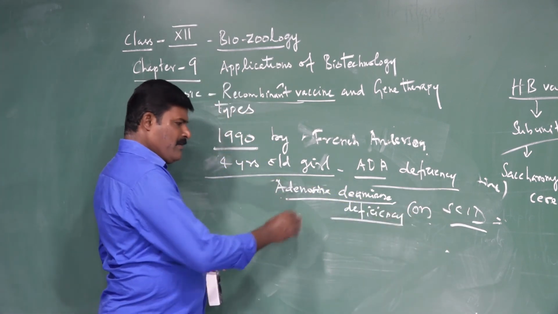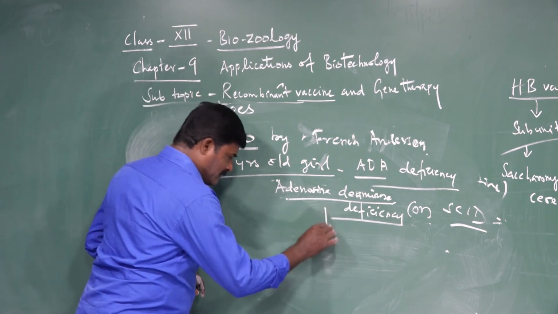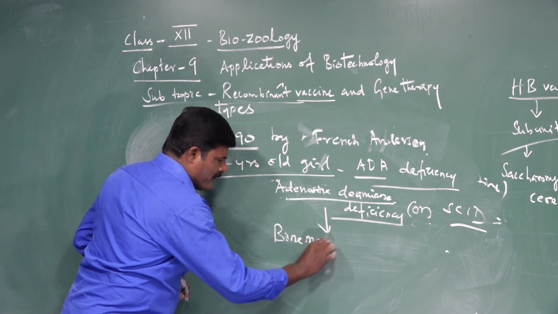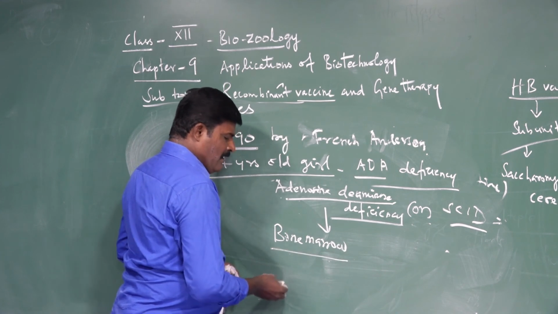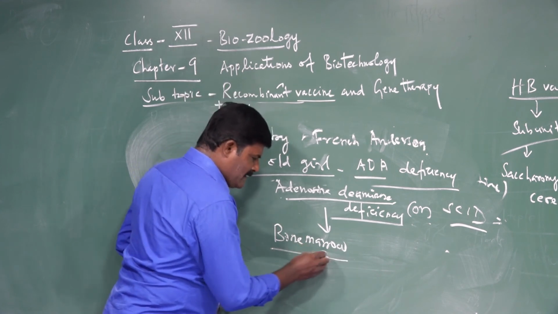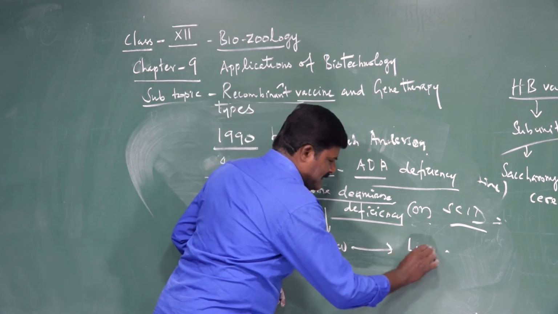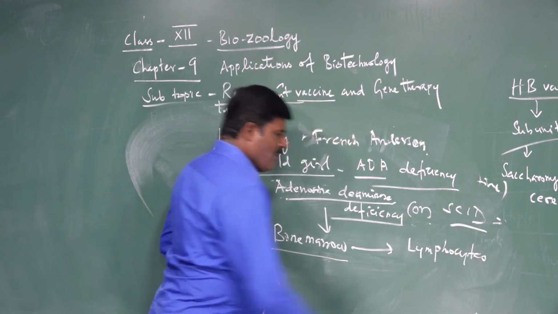Adenosine deaminase is an enzyme needed from the bone marrow. It is essential because it stimulates the bone marrow stem cells to synthesize lymphocytes. What are the lymphocytes?